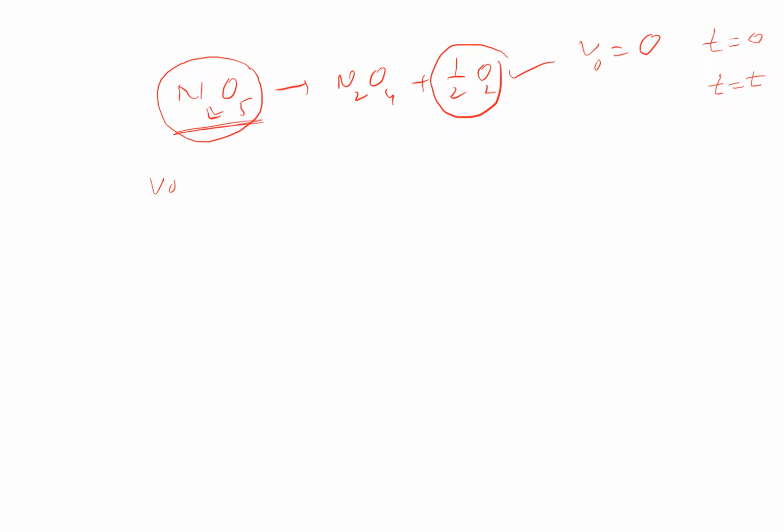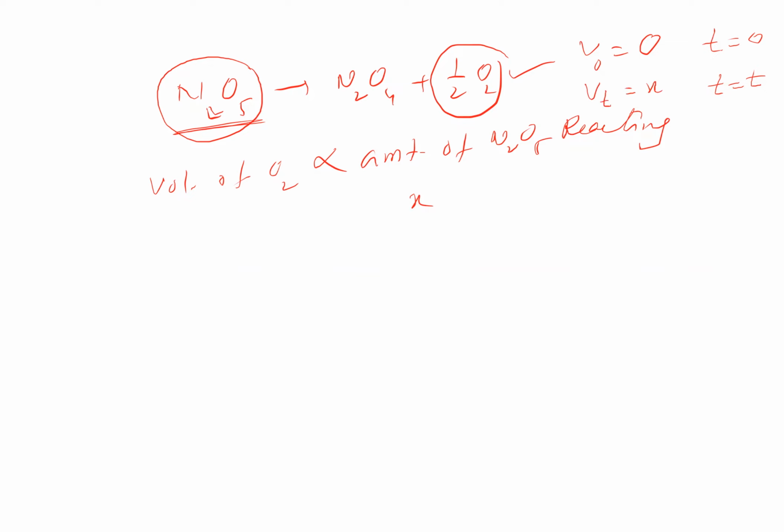So the volume of O2 is proportional to the amount of N2O5 reacting. The amount reacting can always be taken as X. So Vt can be taken as X. The volume of oxygen at time t is taken as X.